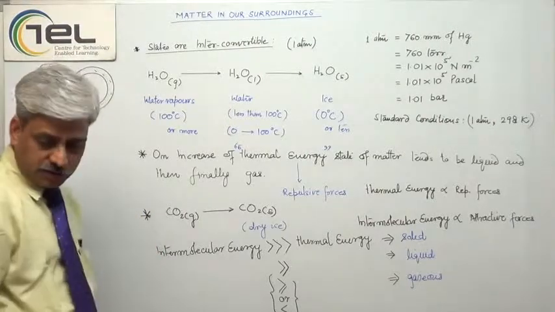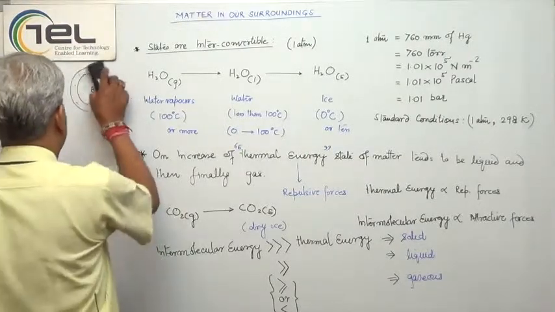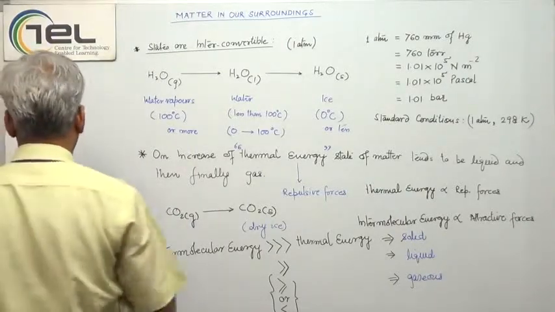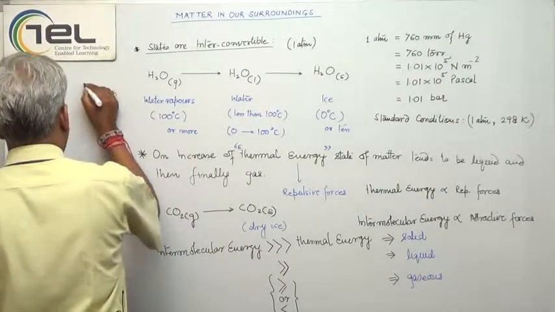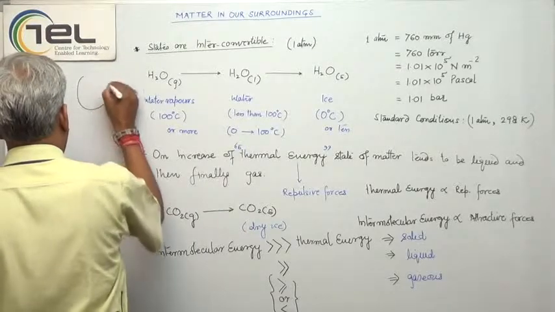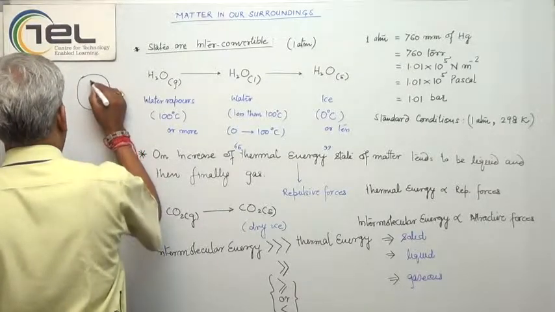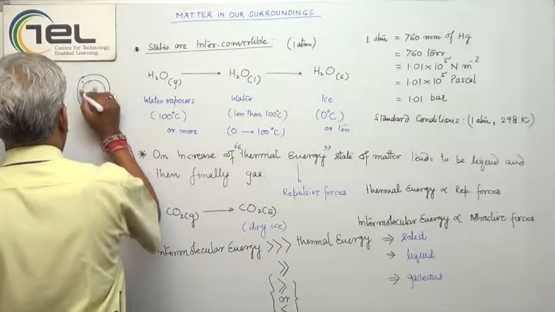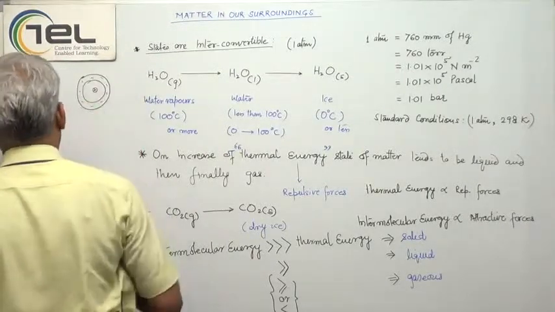I will draw this once more, a bit larger than the previous one. Let's say we have this gas molecule and this is the electron cloud.